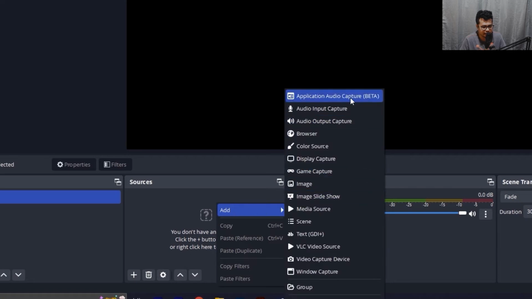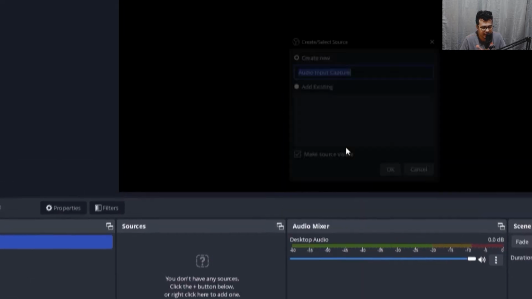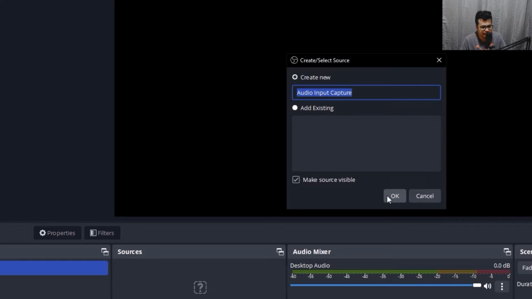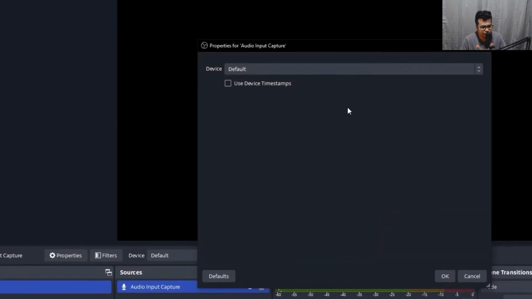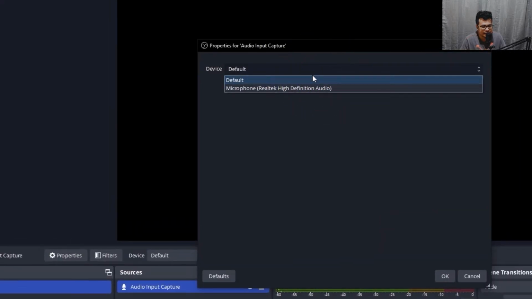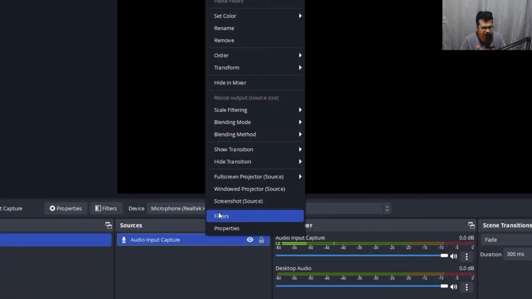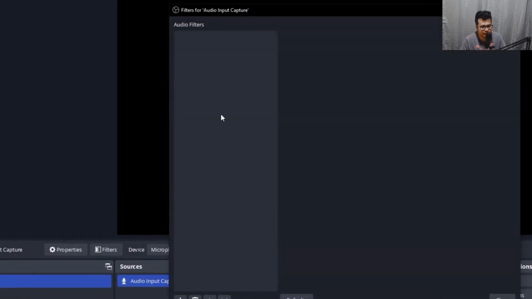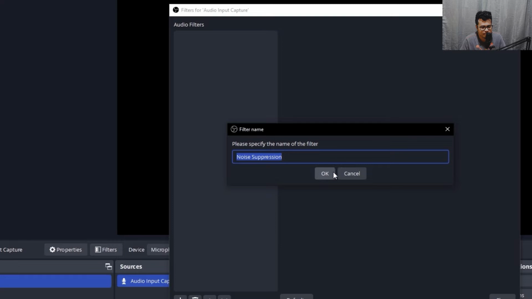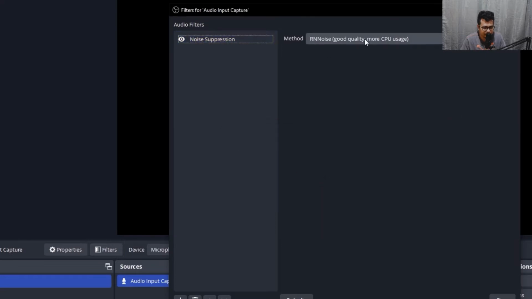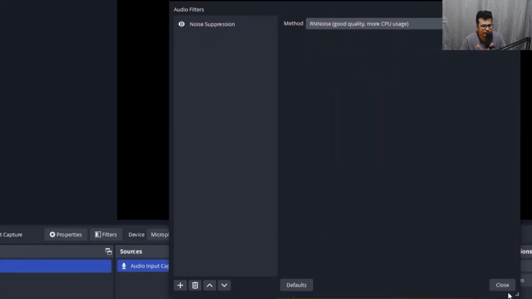Then right click on the sources and then add audio input capture. And then choose your mic, then click OK, then right click on the audio input capture and click on filters, and then right click on the blank space and click add and noise suppression, and then just choose the RNNoise one, then close.